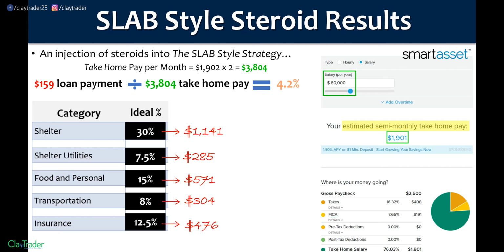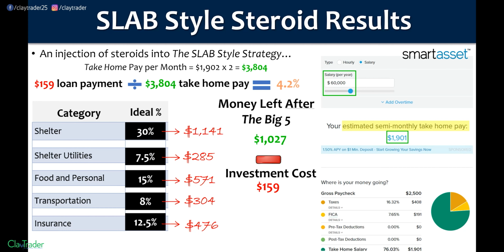So there you go. So money left after the big 5, $1,027. Okay, well, there's still that anchor leech. There's still that cost that we have to have subtracted out. So subtract out the 159. Holy smokes, $868 positive monthly cash flow.